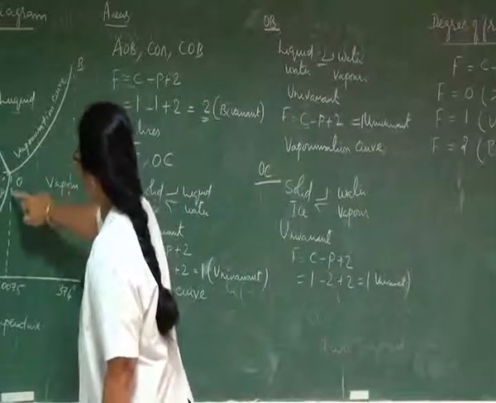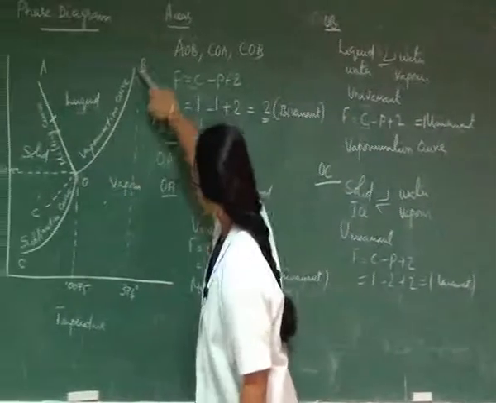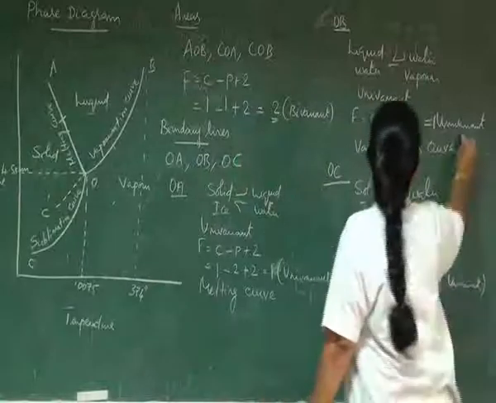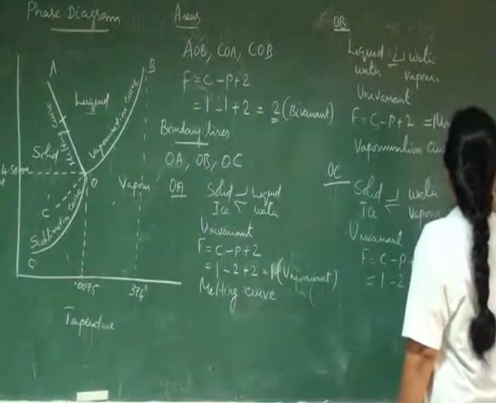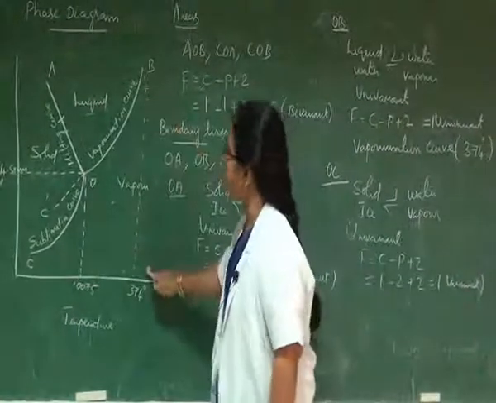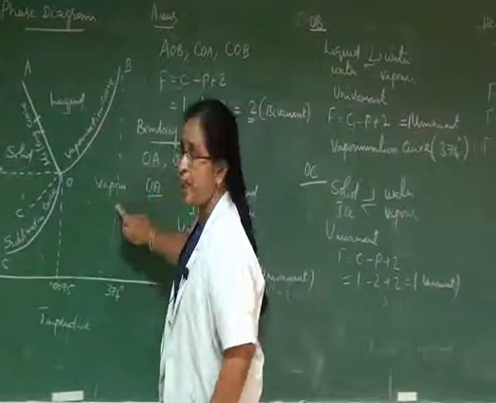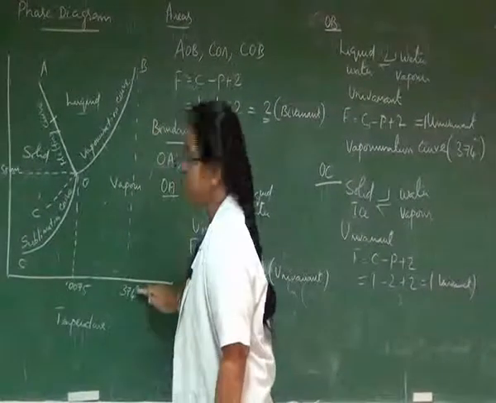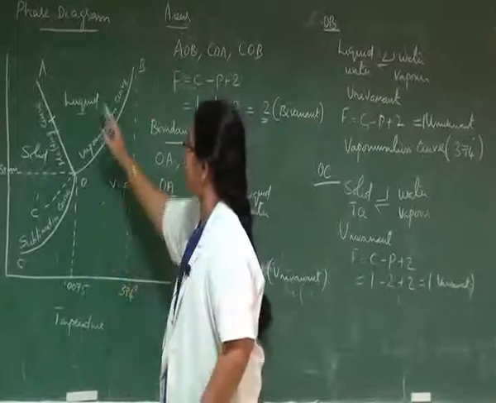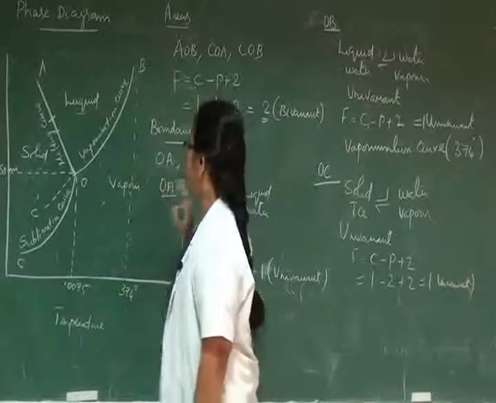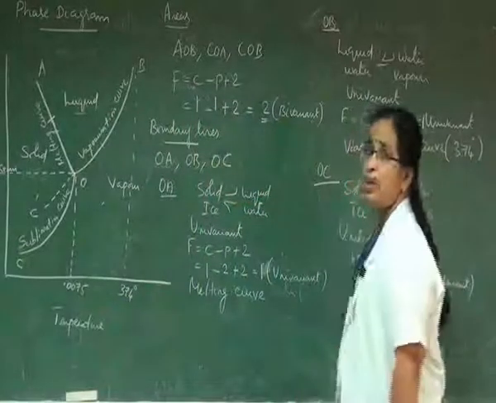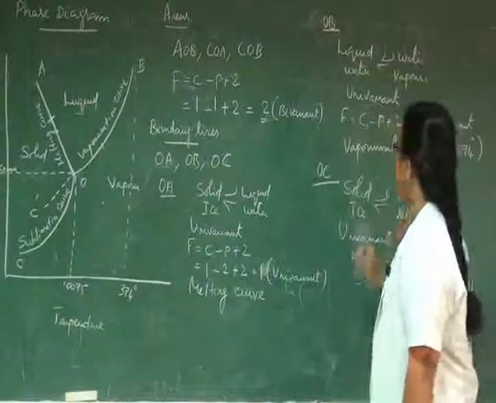Seeing this boundary line OB, it has got a maximum upper limit of about 374 degrees centigrade, which means that liquid water and water vapor can be in equilibrium up to the temperature 374 degrees centigrade. Above this temperature, the two phases cannot be in equilibrium. So this temperature is called the critical temperature or maximum limit of this vaporization curve.